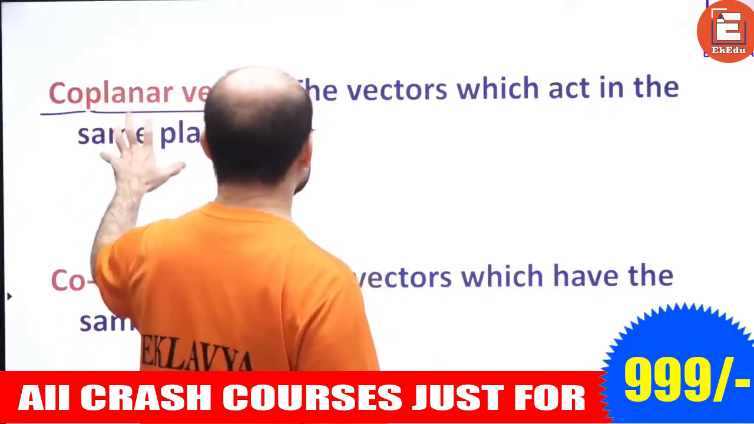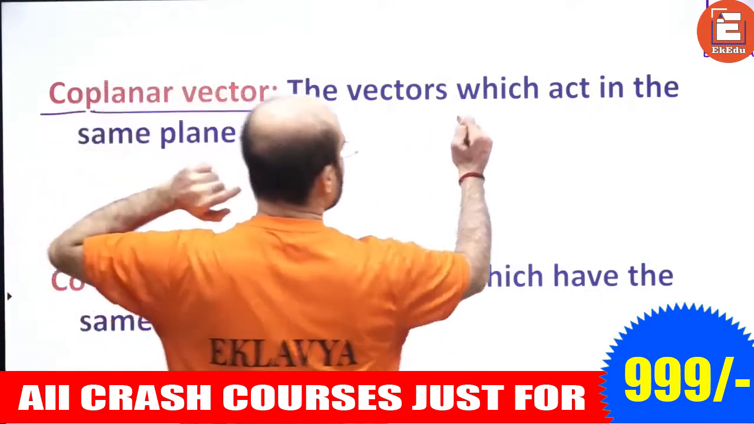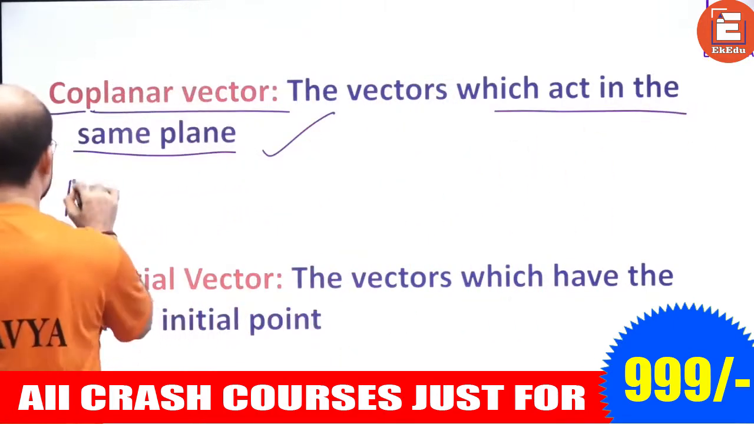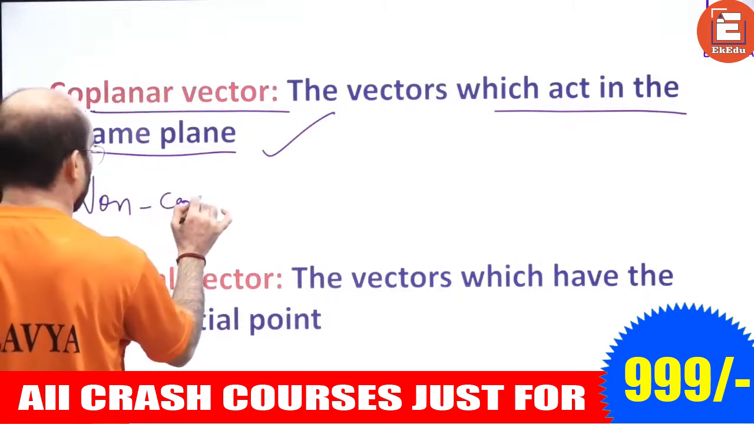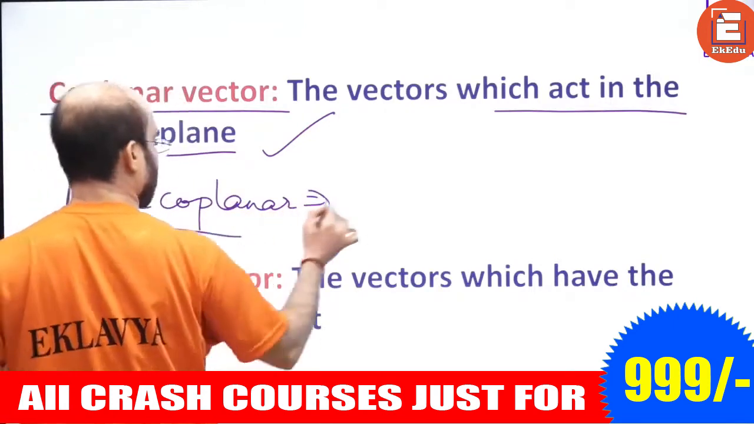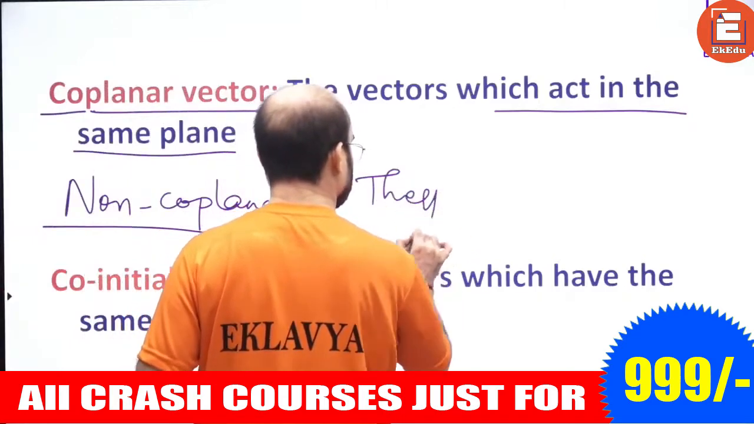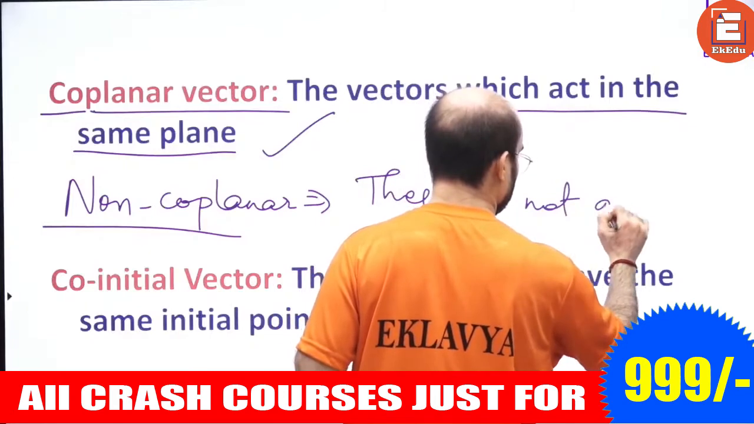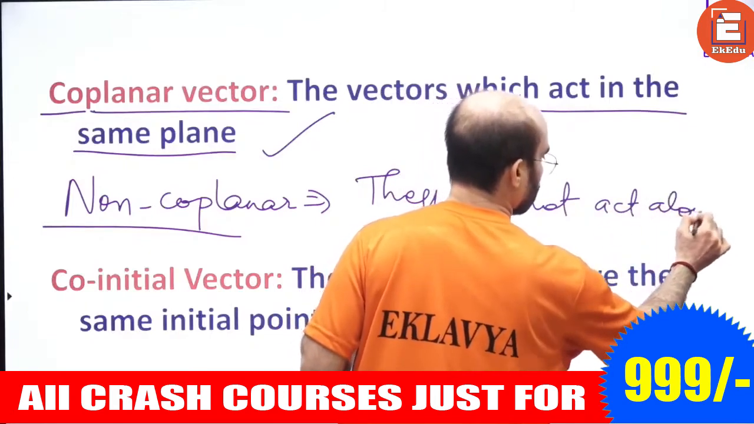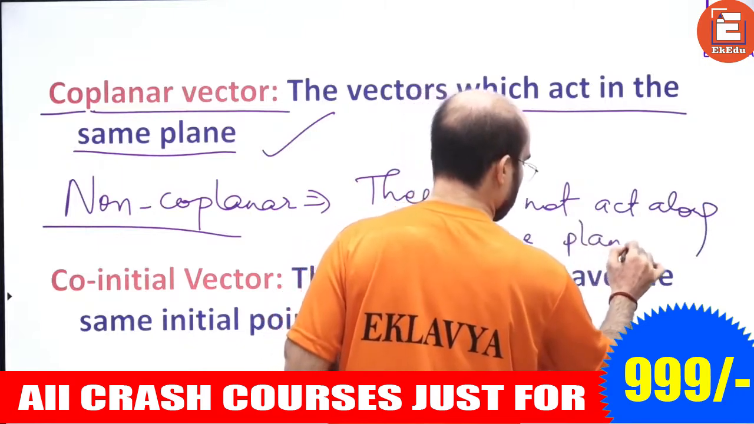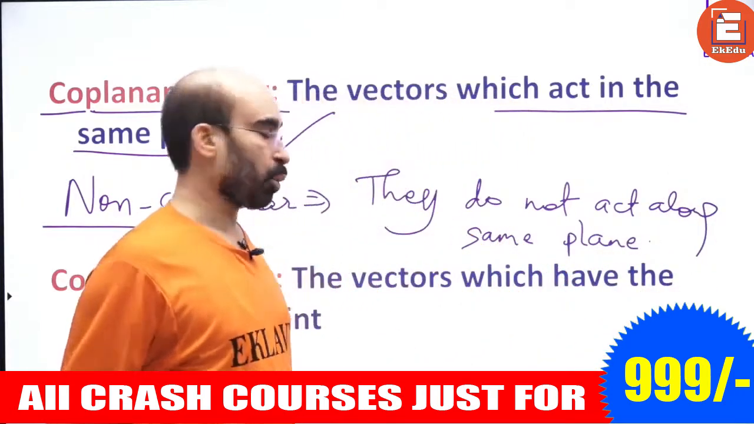Coplanar means vectors which act in the same plane. That we understood. Non-coplanar is what? They do not act along the same plane. They have got different planes, right?